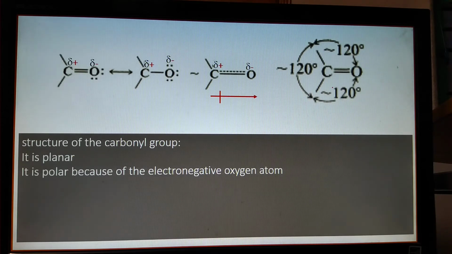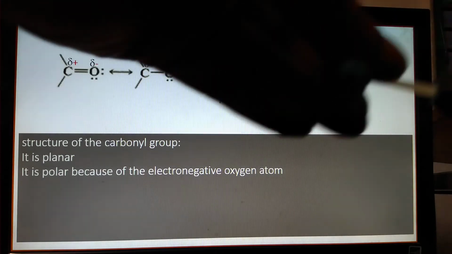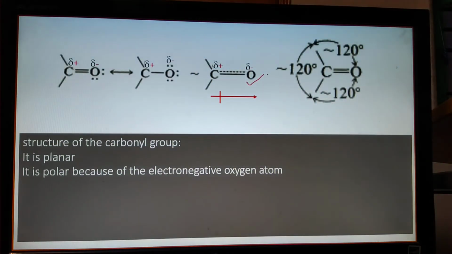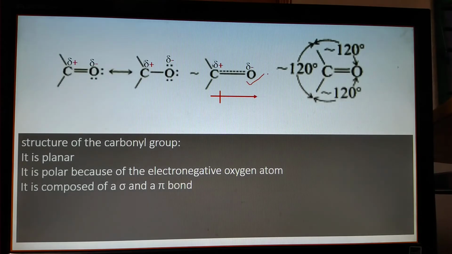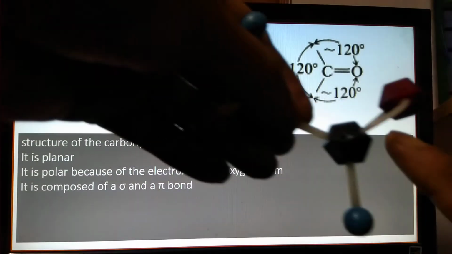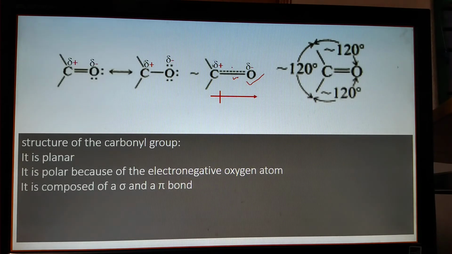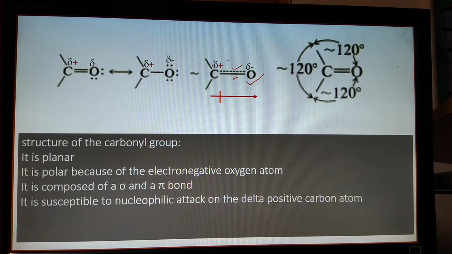It is polar because of the electronegative oxygen atoms. Here is the oxygen atom, so it is polar. It is composed of one sigma bond and one pi bond. One sigma, one pi. It is susceptible to nucleophilic attack on the delta positive, that is here.